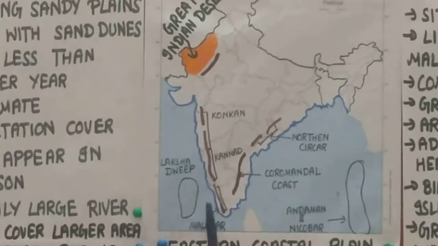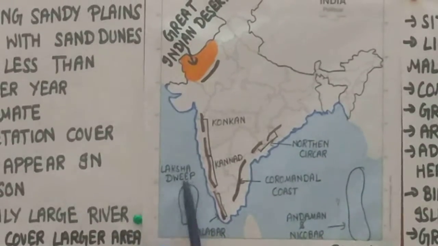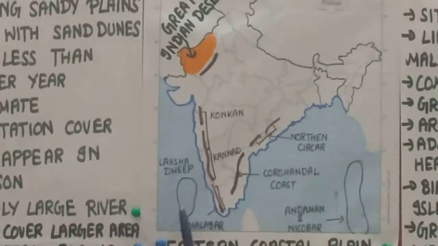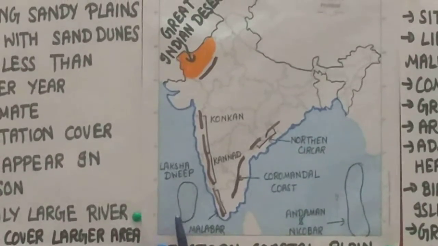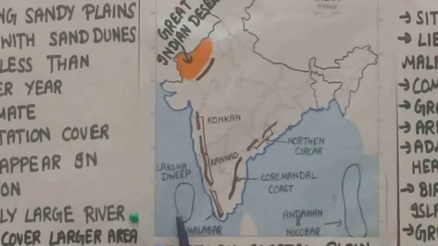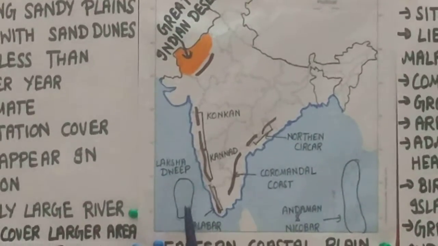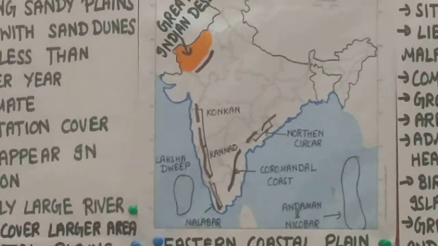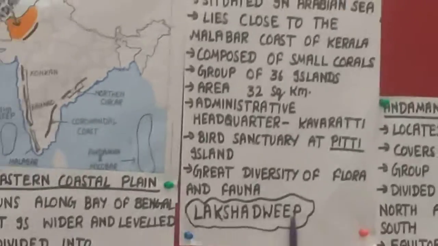Now see, here in southwest, Lakshadweep Islands, this group of islands has 36 islands, and its administrative headquarter is Kavaratti. And here on one uninhabited island, Piti Bird Sanctuary is also there, and here also you will find the diversity in flora and fauna. So this was about the island groups. Now see here beta, the first island group is Lakshadweep.